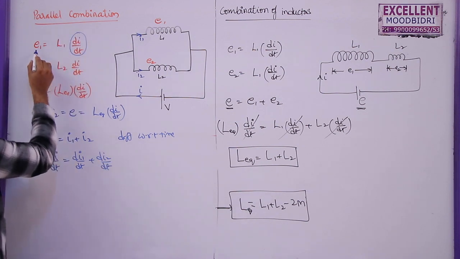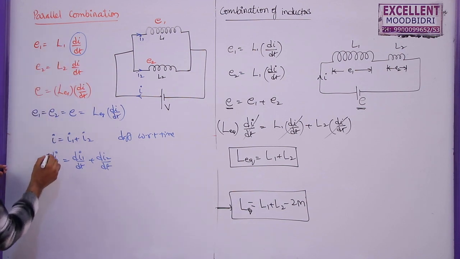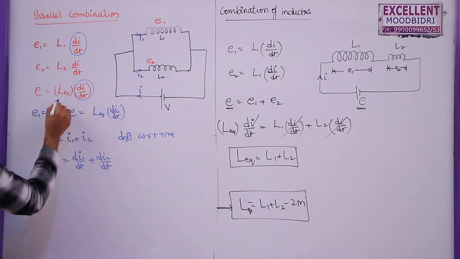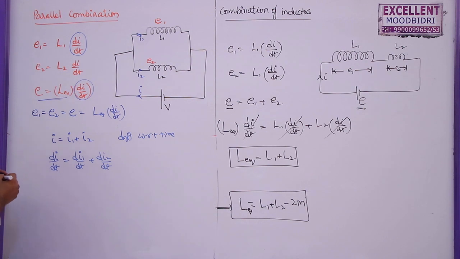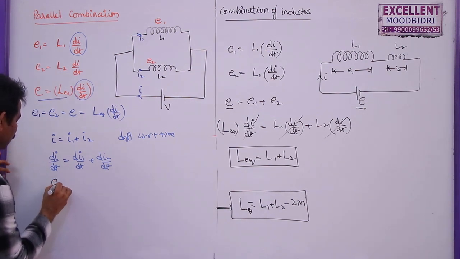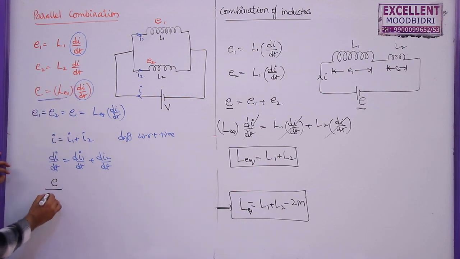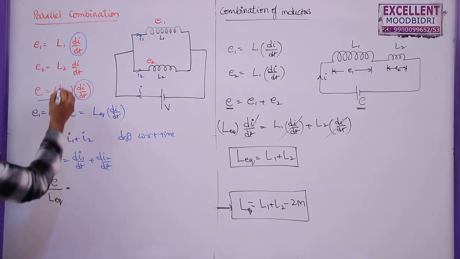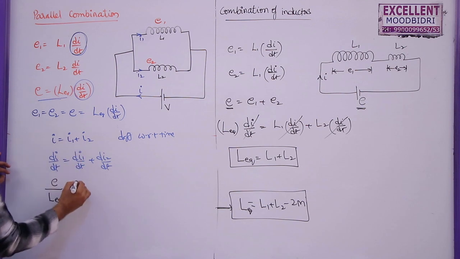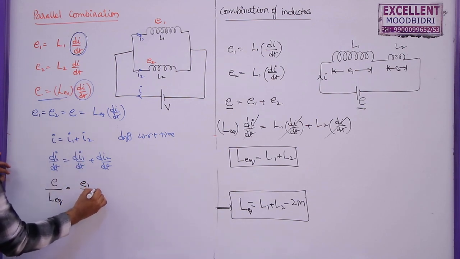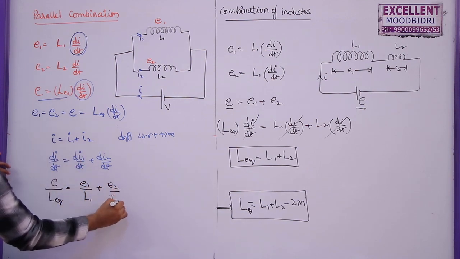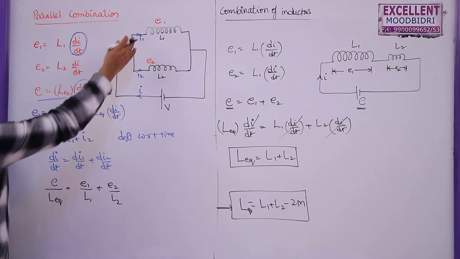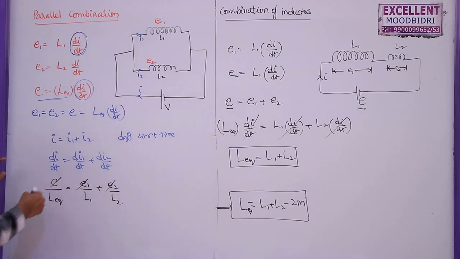You can see here, E1 by L1. So this di by dt you can write as E by L equivalent, which is equal to E1 by L1 plus E2 by L2. As these EMFs are in parallel combination, they are the same.